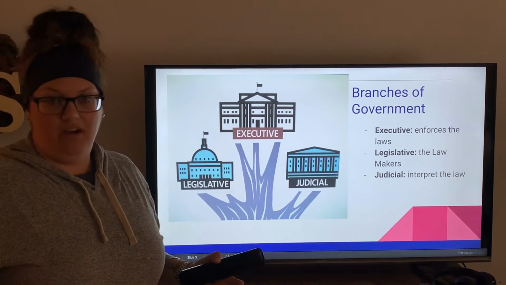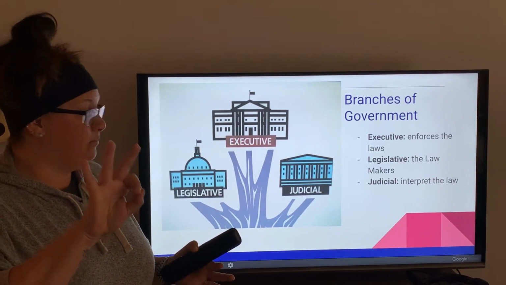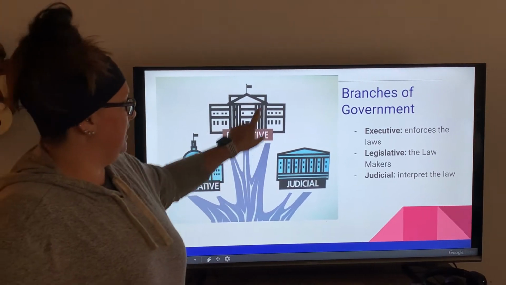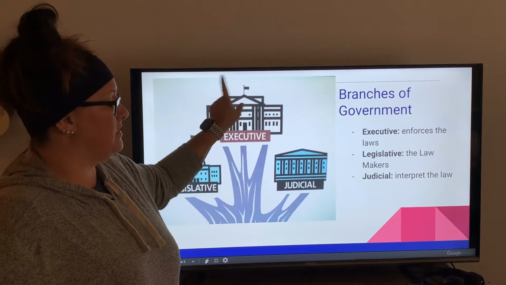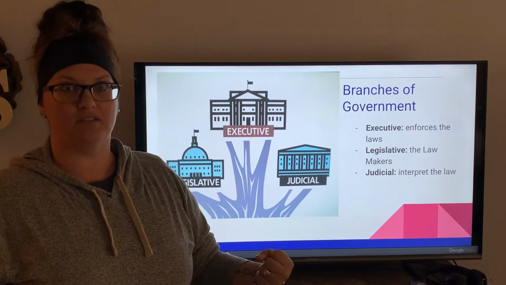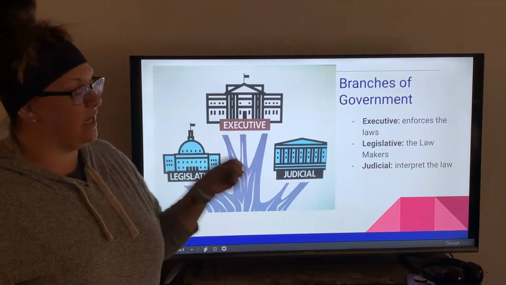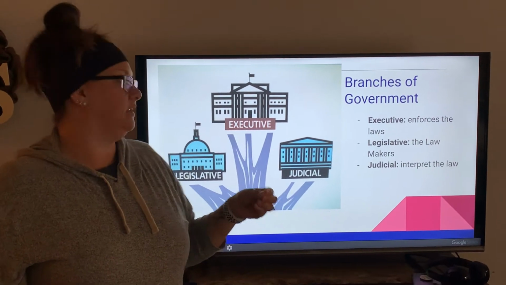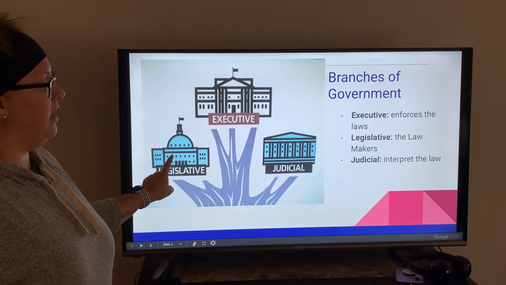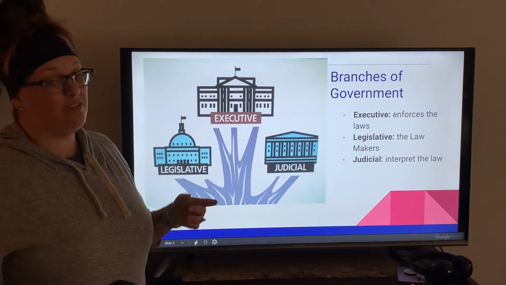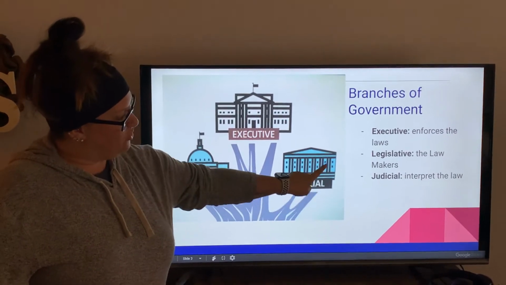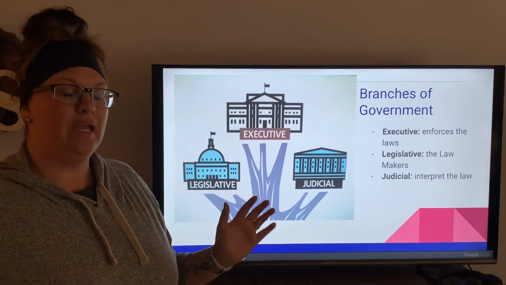In every government, there are 3 branches of each government. There is the executive government, or the executive branch, and that enforces the laws. They're the enforcers, right? They're the ones who make sure that the laws are carried out and executed. The legislative branch is the second branch I'm going to talk to you about, and they're the people who make the laws. And then the third branch is the judicial branch, and they're the ones who interpret the laws.